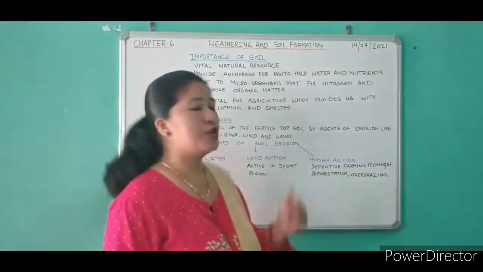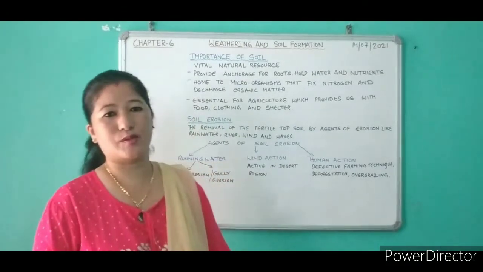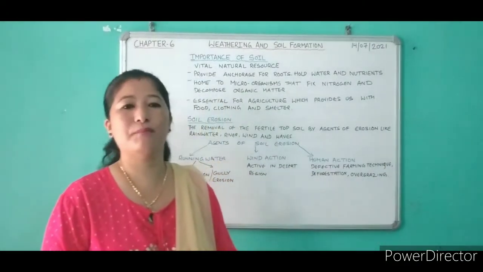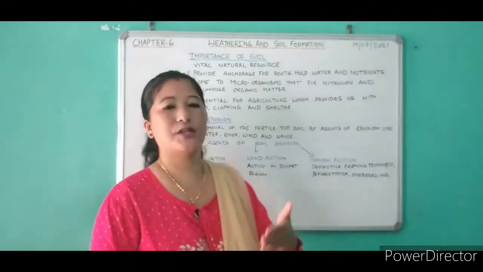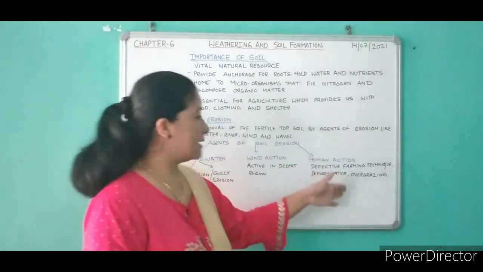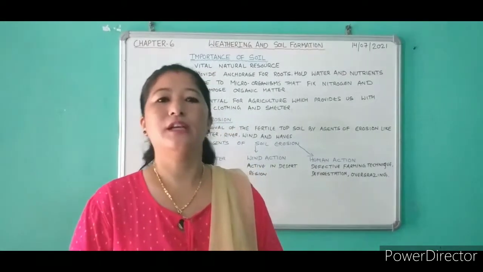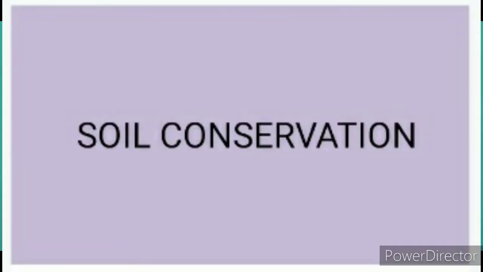Then the next one is human action. Human activities like defective farming techniques, faulty farming methods, deforestation like cutting down of trees, and overgrazing of animals will also lead to soil erosion. Now let's see the last topic, soil conservation.